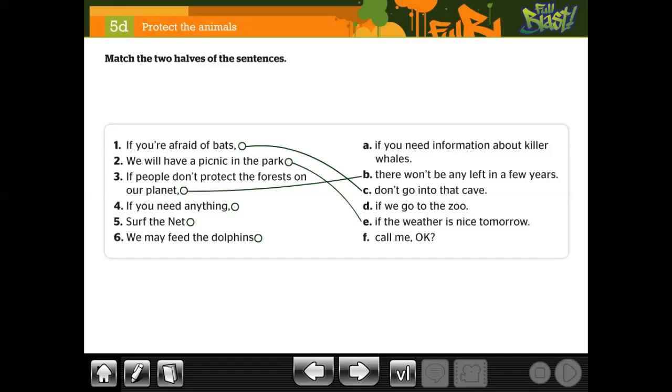Number 4, if you need anything, call me. Surf the net. La D. La E. Surf the net. We may feed the dolphins. Recordando que quiere decir feed. Sí. Feed is like alimentar, okay?